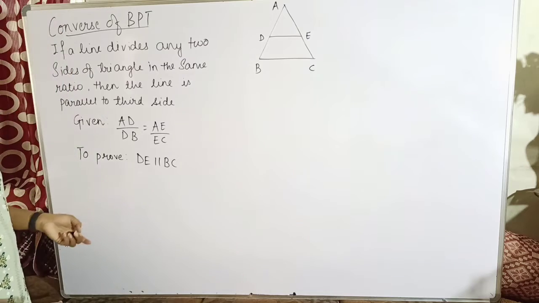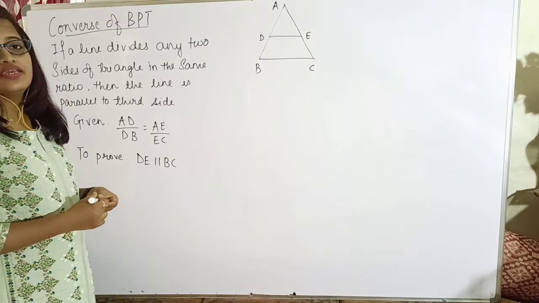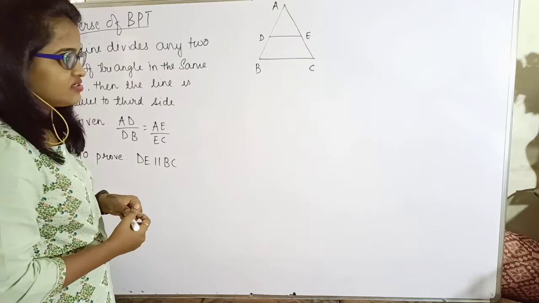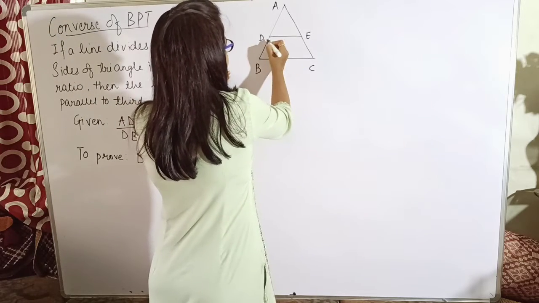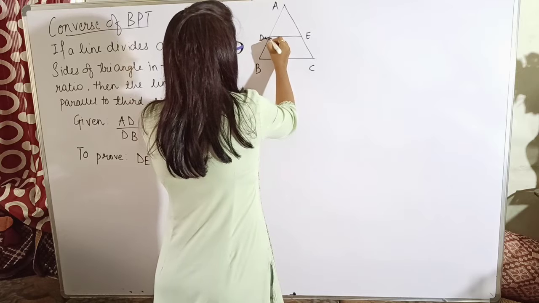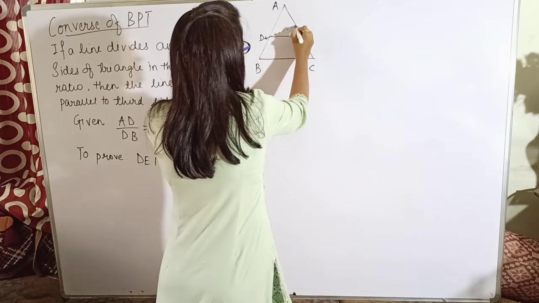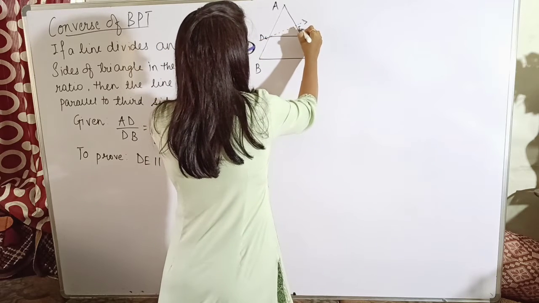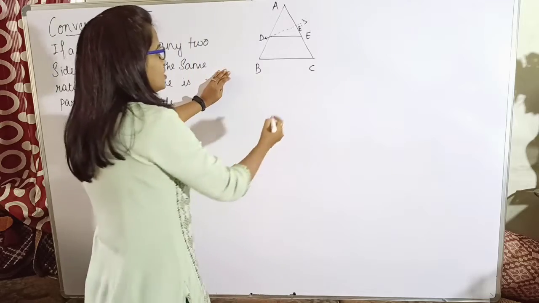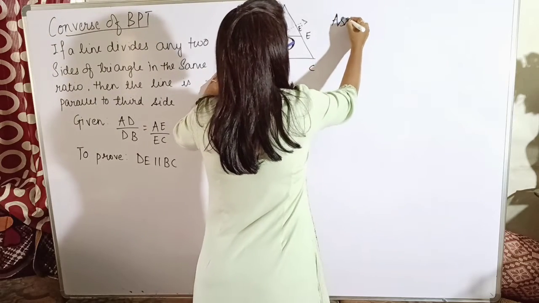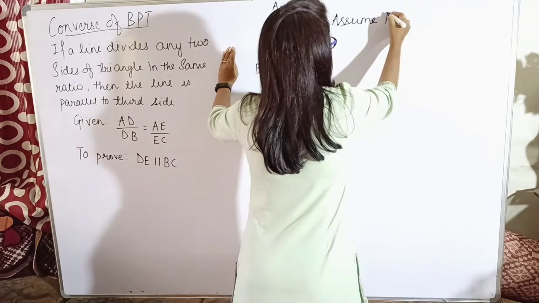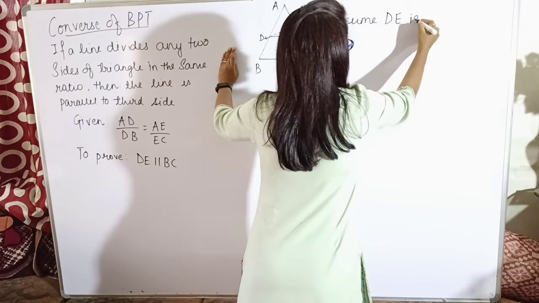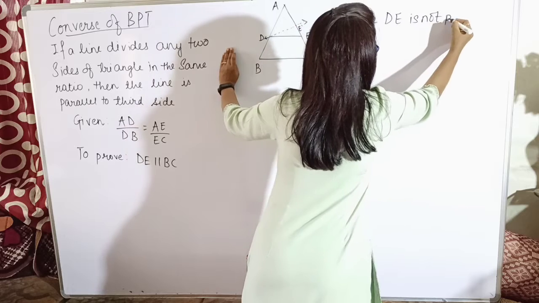Now let us see, we will prove it with the help of contradiction. Let us assume that DE is not the line, but I am drawing another line DE dash. So assume that DE is not parallel to BC.